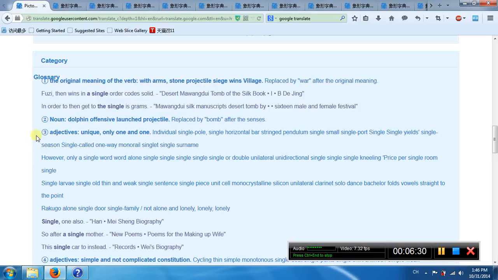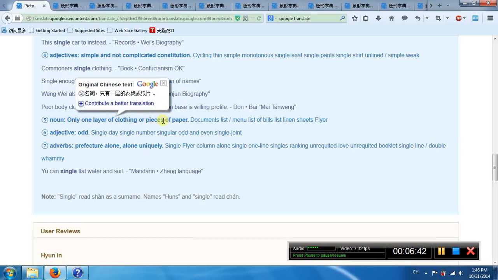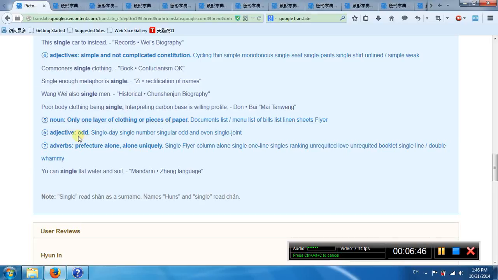Third meaning, unique, one. Fourth meaning, simple, not complicated. Fifth meaning, one layer of clothing, a piece of paper. Sixth meaning, odd. Seventh meaning, alone, uniquely.